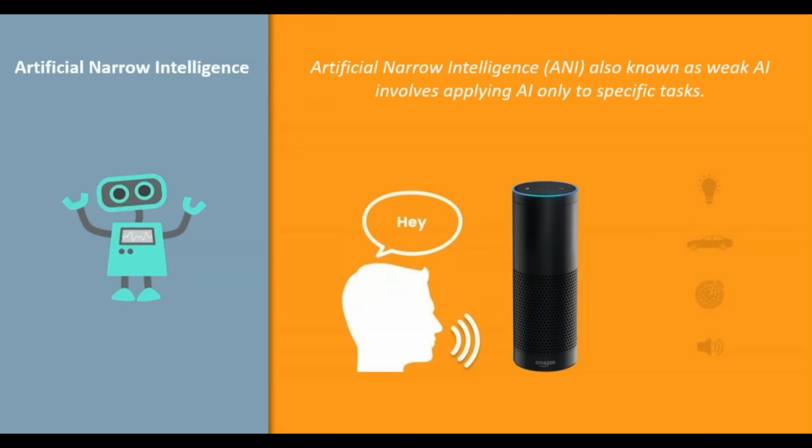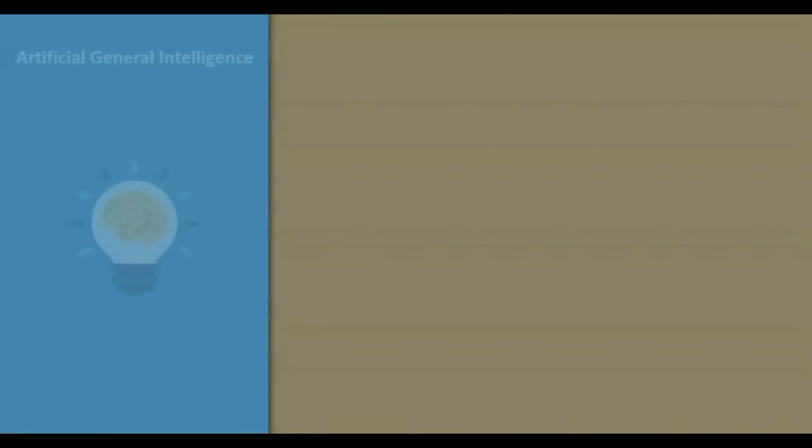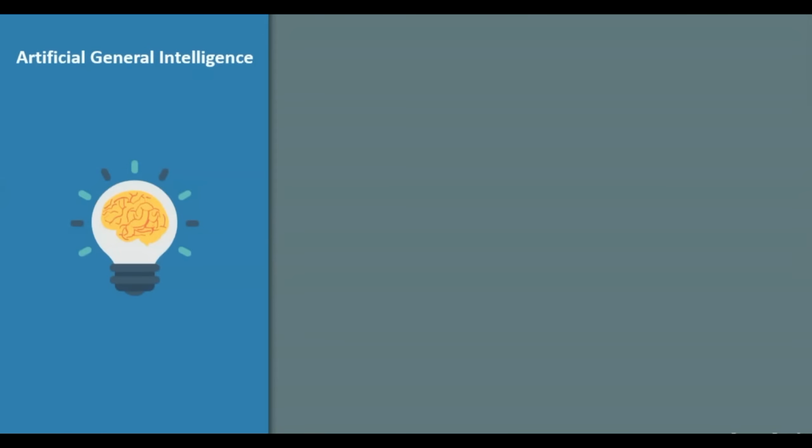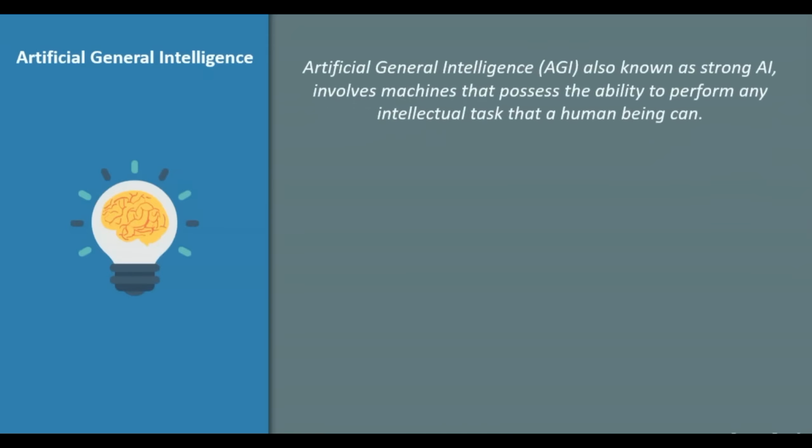We haven't actually reached artificial general intelligence or artificial super intelligence, but let's look at what exactly it would be like if you reach artificial general intelligence. Now, artificial general intelligence, which is also known as strong AI, involves machines that possess the ability to perform any intelligent task that a human being can.